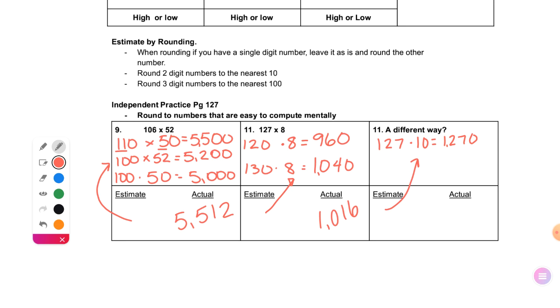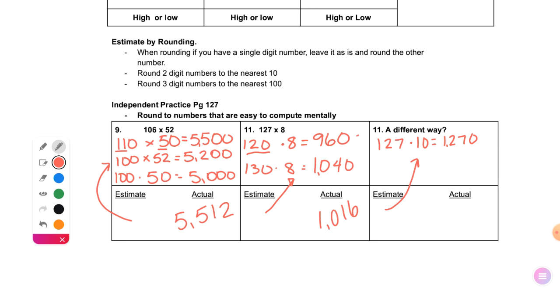Why is it higher than our actual, Jack? Because we rounded 127 up to 130. Yeah, we rounded 127 up and we kept the 8 the same. On 120 times 8, we rounded 120 down. So that's why our estimate is under the actual.